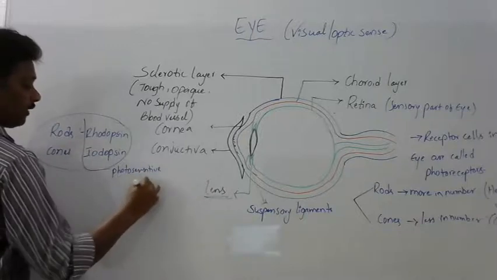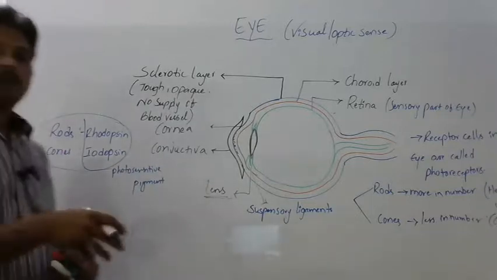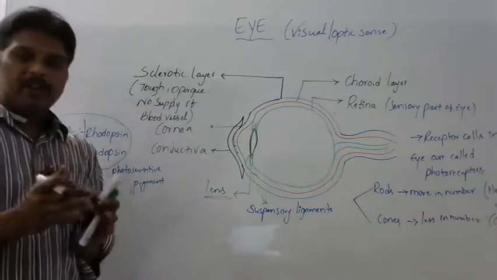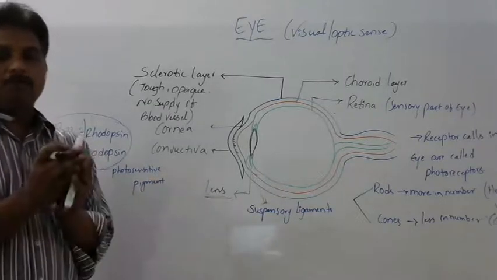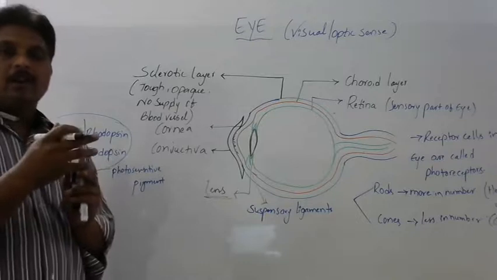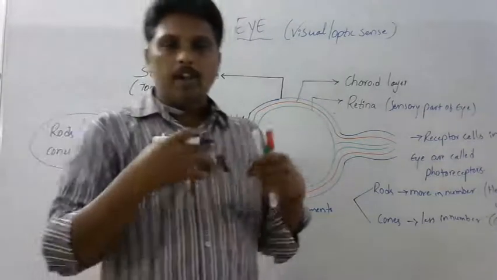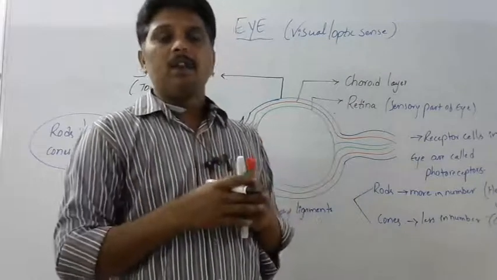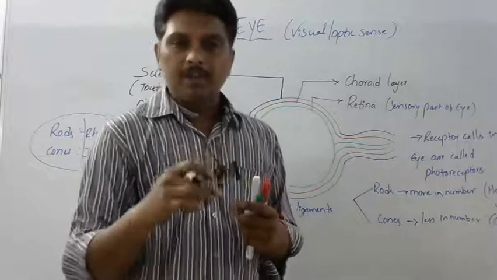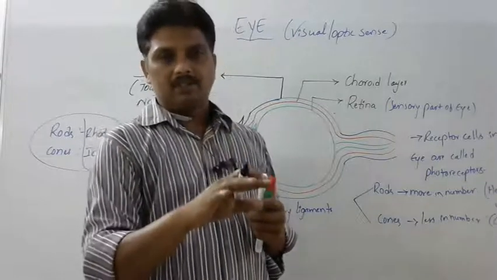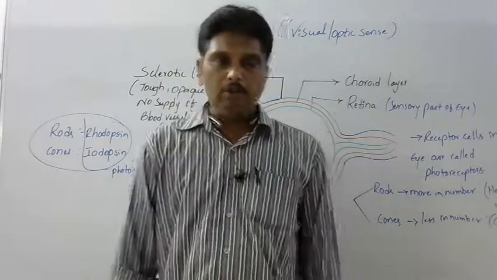Photosensitive pigments means they are sensitive to light. When they are exposed to light, being made of chemicals, the chemicals dissociate and again reform. That causes a nerve impulse, meaning electrical impulses in our body. Already in the nervous system we have discussed that information passes along our body through the nerves in the form of small electrical impulses. That impulse is generated with the help of these photosensitive pigments.